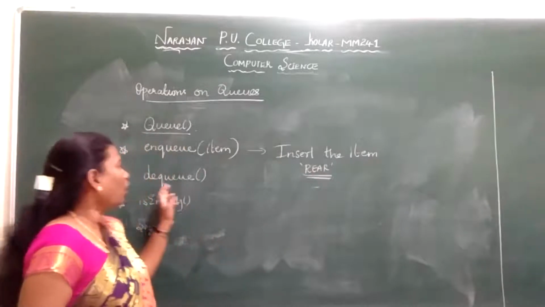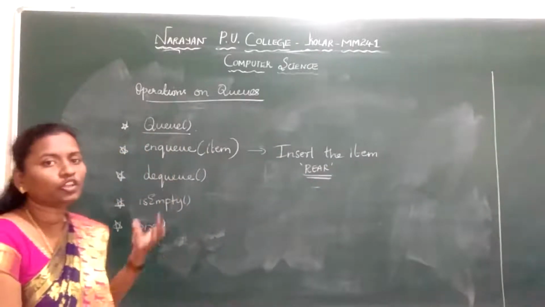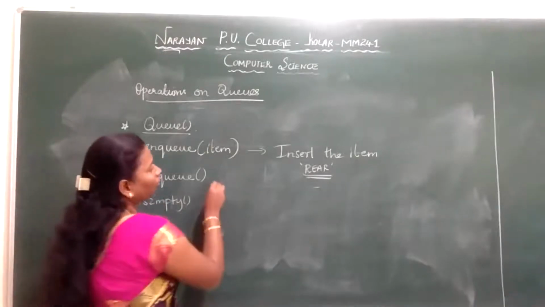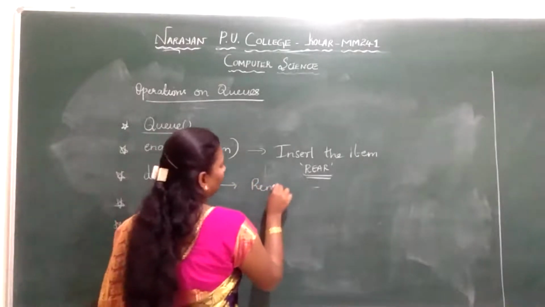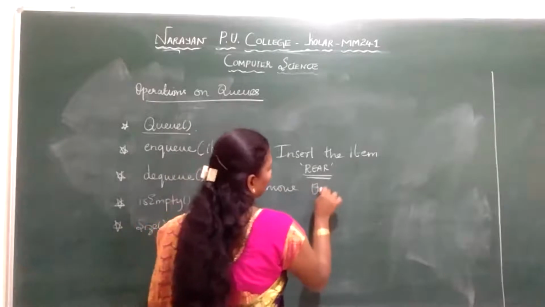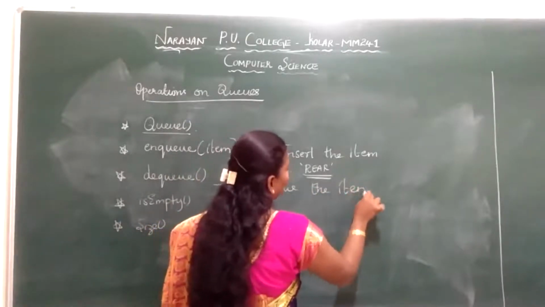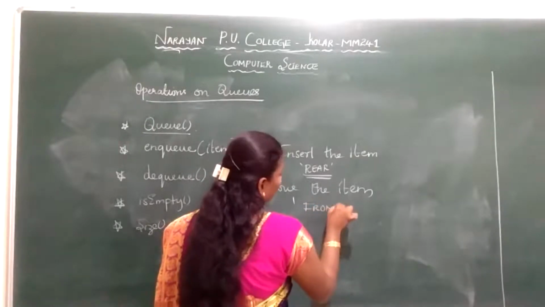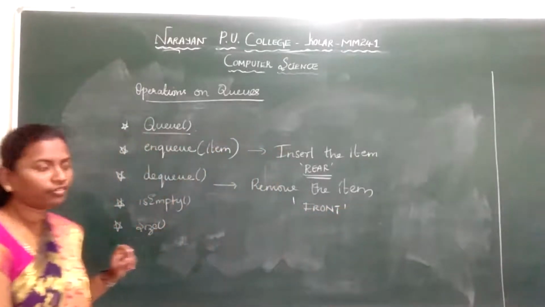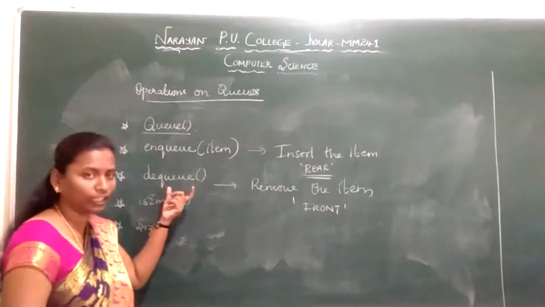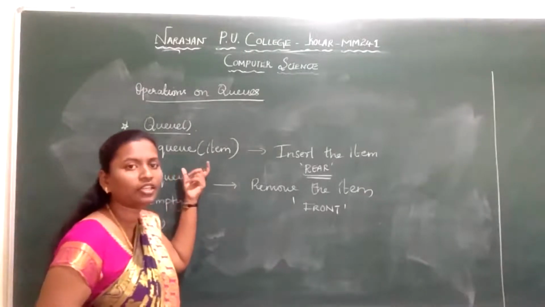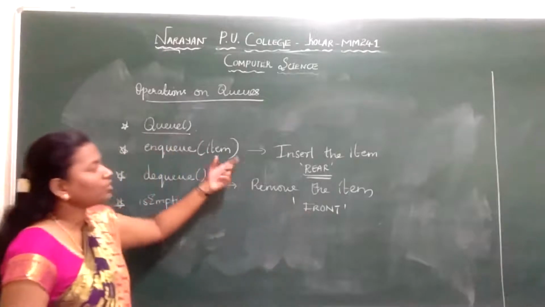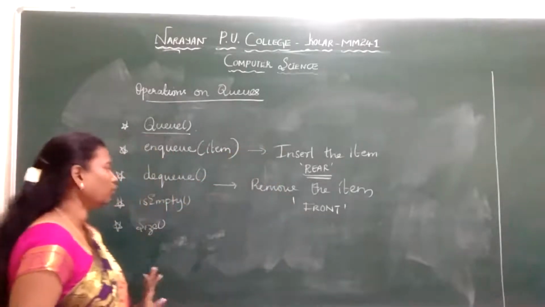Now dequeue. Dequeue is similar to your pop. I mean you are removing the element from the queue. So when you remove the item or the element, that takes place with the help of your front end. So we call that dequeue. Enqueue means inserting the element into the queue. Dequeue means you are removing the item from the queue. So for this we are going to use the rear end. For this we are going to use the front end.